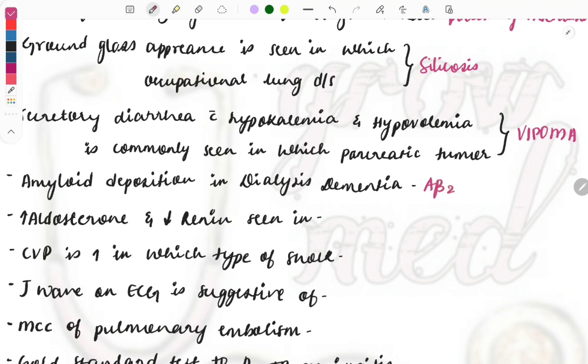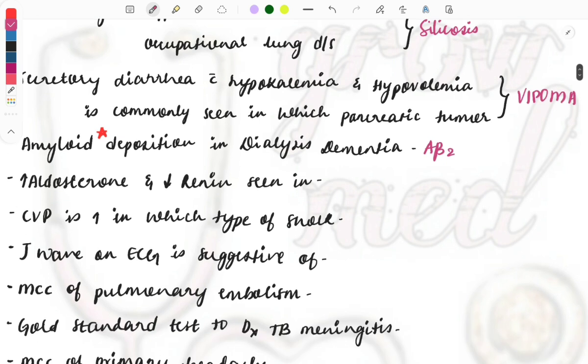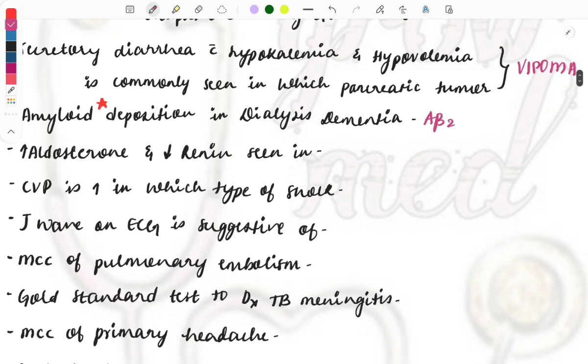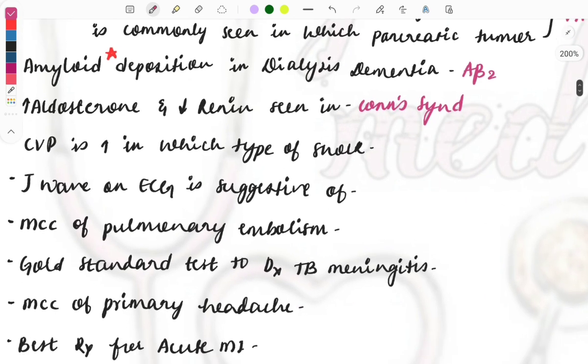Then amyloid deposition in dialysis dementia is A beta 2. Amyloid is also a repeat topic and questions are asked regarding the various types, like in dialysis, and in Alzheimer's which kind of amyloid is deposited, all those things. Then increased aldosterone and decreased renin is seen in which disease? It is seen in Conn's syndrome.